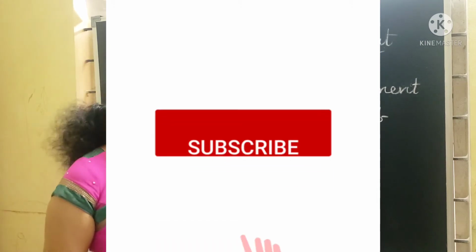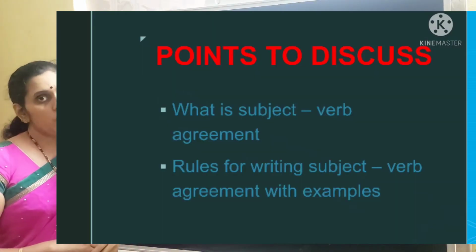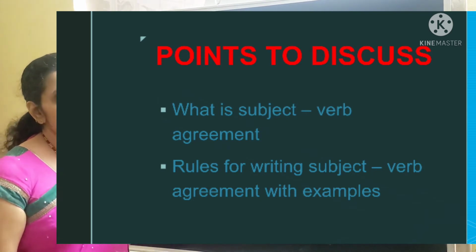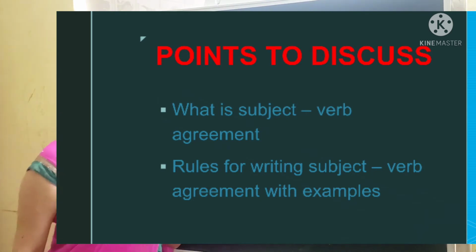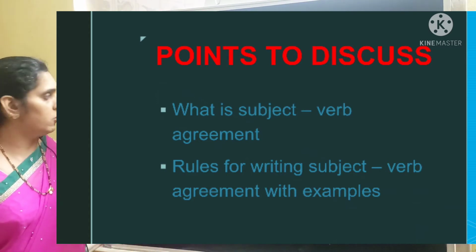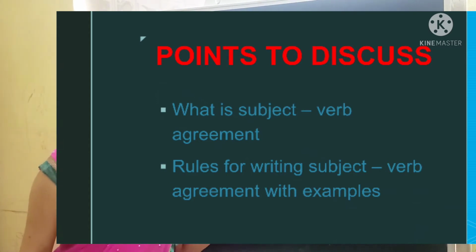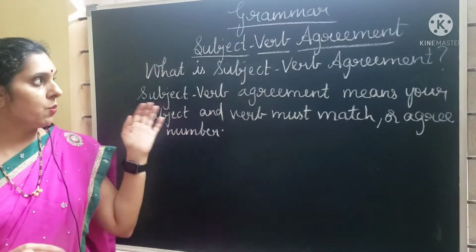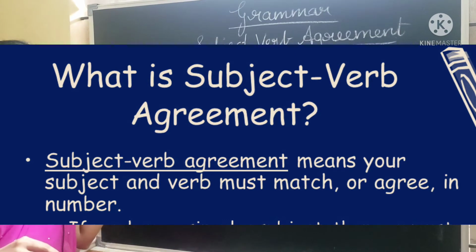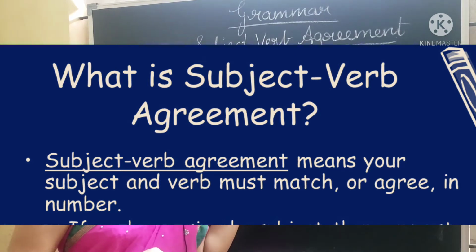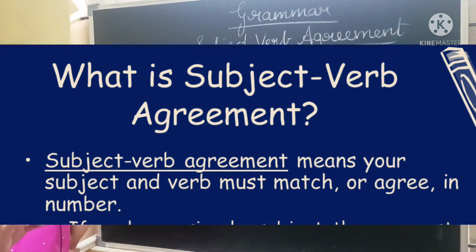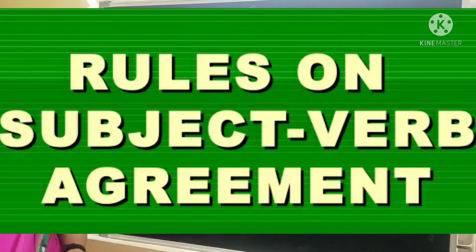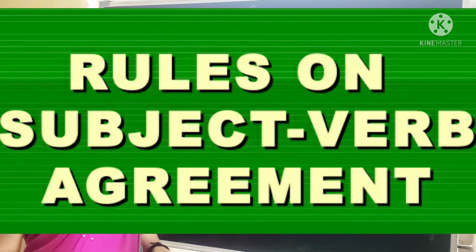Before I start today's topic, let us discuss what we are going to learn. First, we are going to learn what is subject verb agreement, and the rules for writing subject verb agreement with examples. Subject verb agreement means your subject and verb must match or agree in number. Now let us learn the rules.